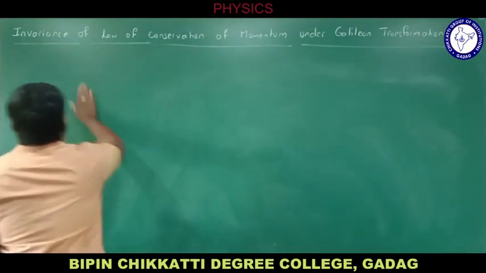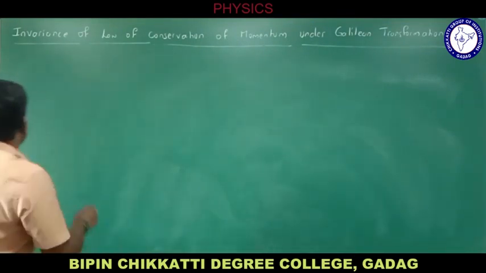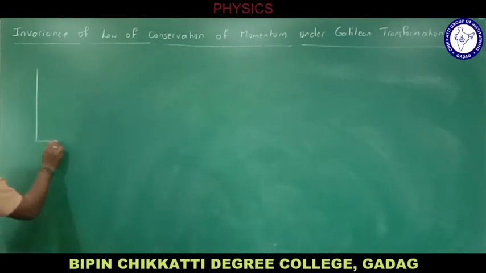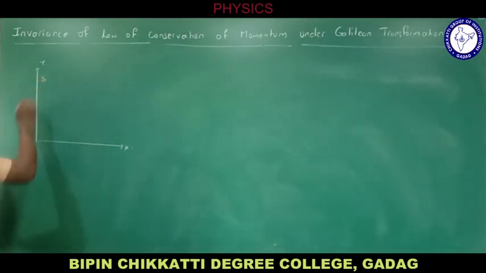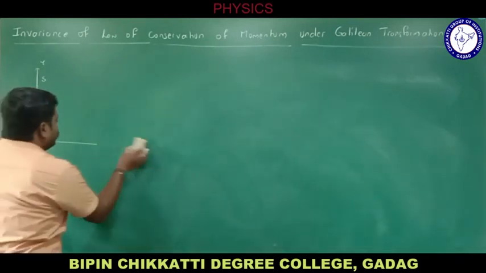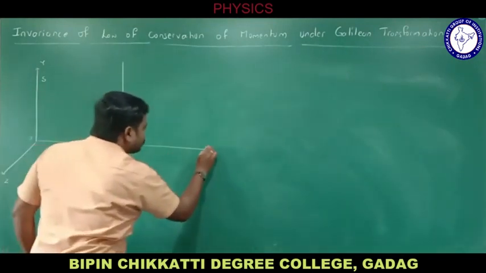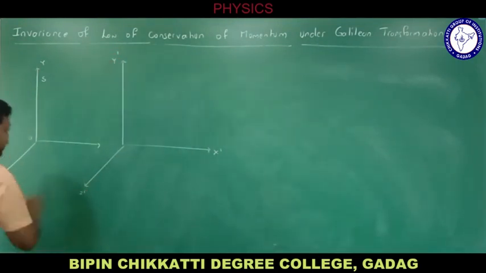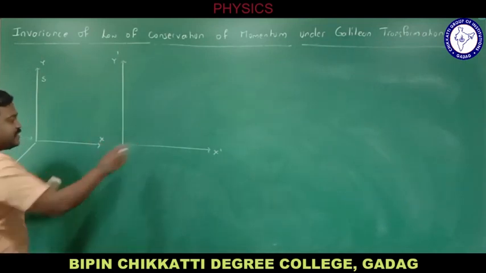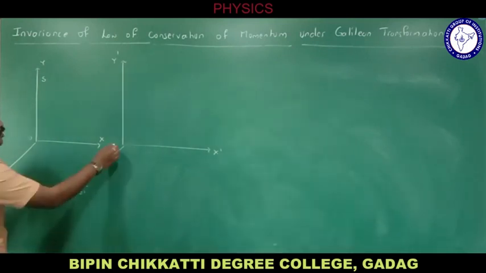As usual, we will be taking two inertial frames of reference. First of all, let me take coordinates x, y, and z, and the origin is O and the frame is S. This is what we usually took to derive. Let me consider another one here. This is a frame of coordinates x dash, y dash, and z dash, such that x and x dash are in a single line, y is parallel to y dash and z is parallel to z dash, and its origin is O dash.